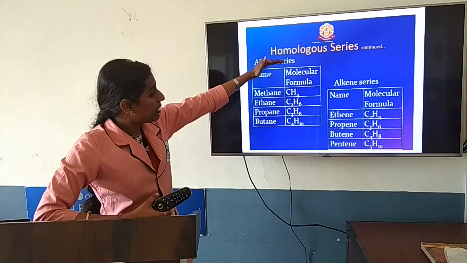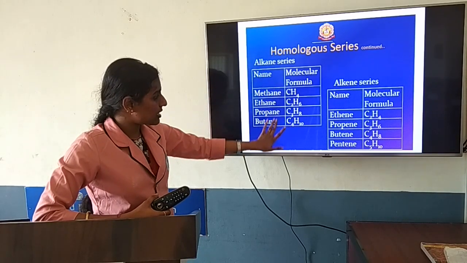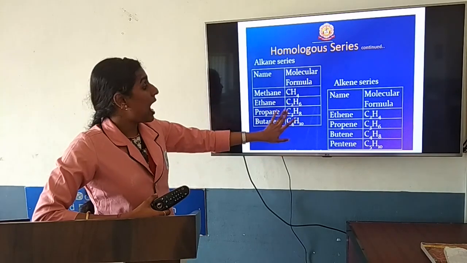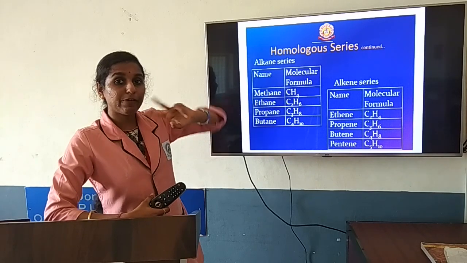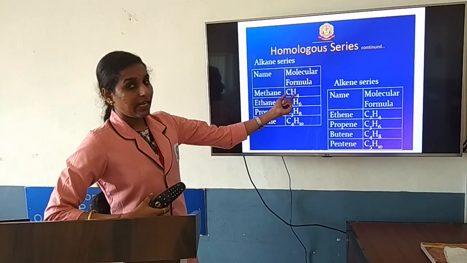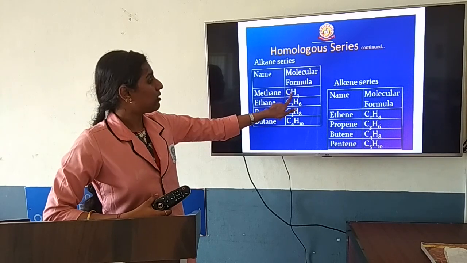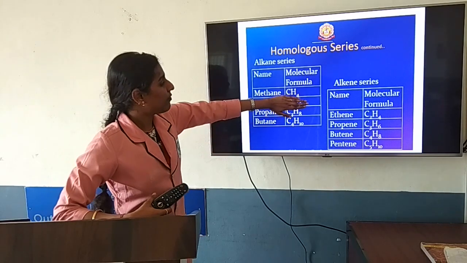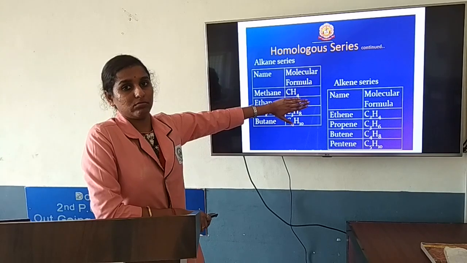Why are you going to call this compound set a homologous series? Because it is having the same functional group. All are having single bonds between them. As well as, it should have a difference of the CH2 unit. One member compared with the next should differ by a CH2 unit. For example, take methane, and add CH2.